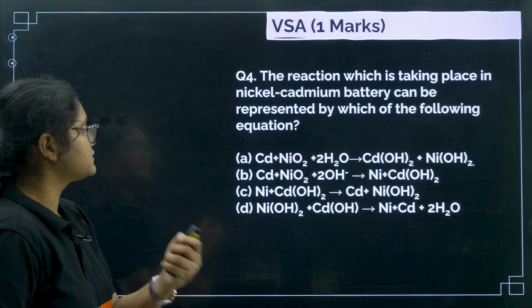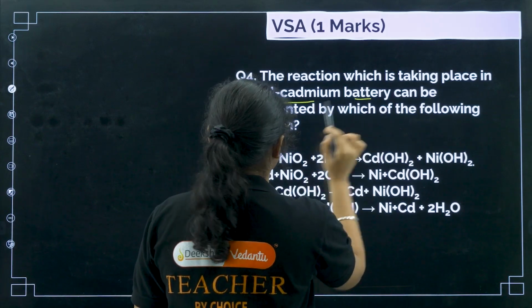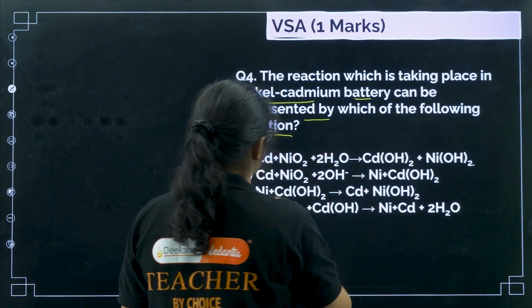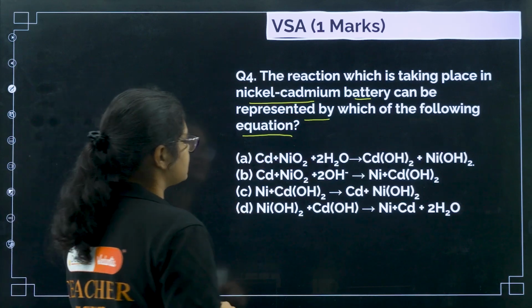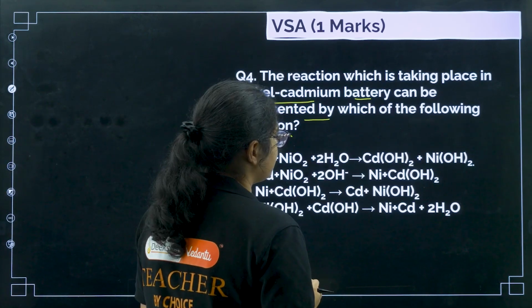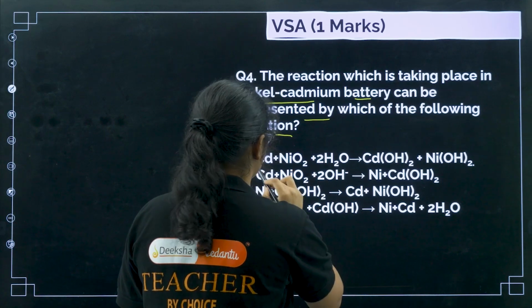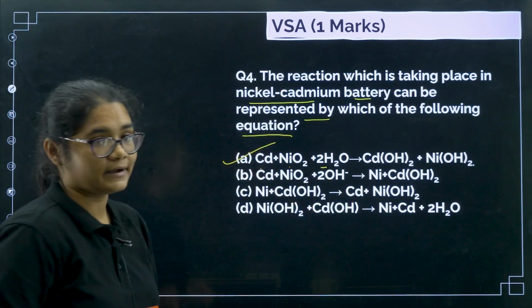Next, question number 4. The reaction which takes place in a nickel cadmium battery can be represented by which of the following equations? This is from the batteries. So nickel acts as an anode there, right? So nickel will get oxidized. The reaction is this one: cadmium plus nickel oxide plus water. Option A is the correct answer here.